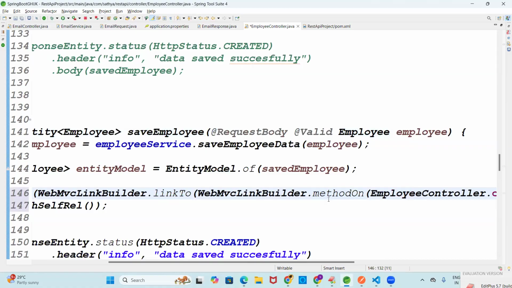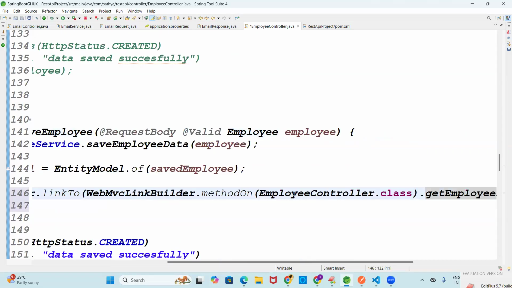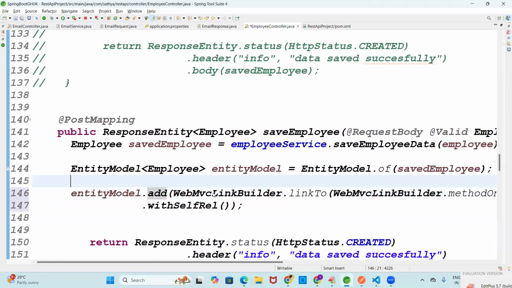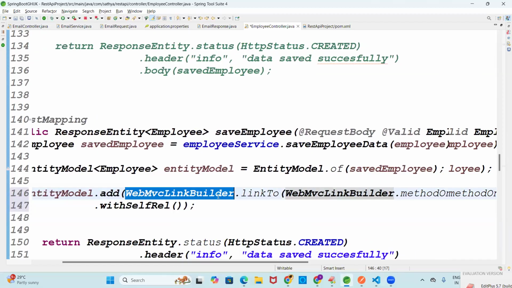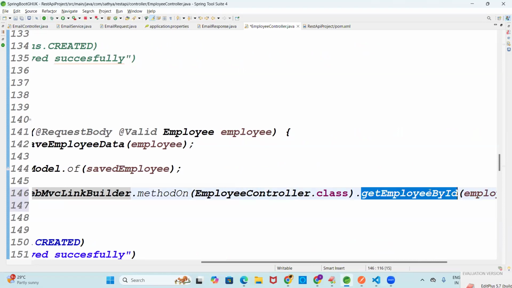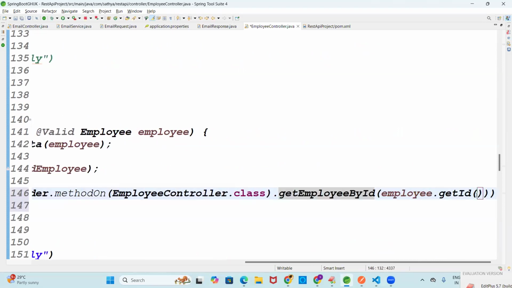It is auto generated. Here I want to get what? See guys, we are building the link with the entity model and the MVC link builder. Building the link on what class? The controller class. On what method? Get employee by ID. The input should be ID. Input is ID means where is the ID? The employee should not contain ID because this is like the request body.